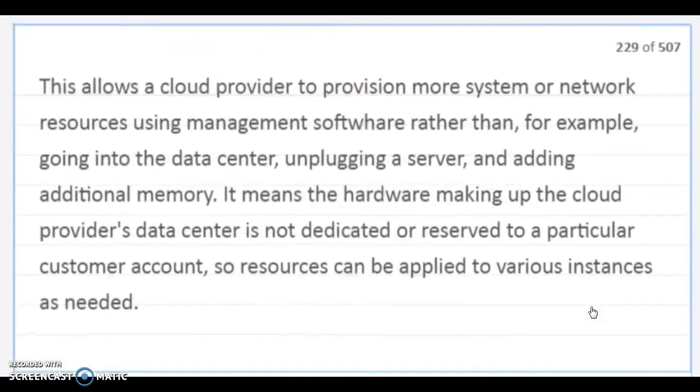Resource pooling. This allows the cloud provider to provision more system or network resources using management software rather than, for example, going into the data center, unplugging a server, and adding additional memory. This means the hardware making up the cloud provider's data center is not dedicated or reserved to a particular customer account, so resources can be applied to various instances as needed.